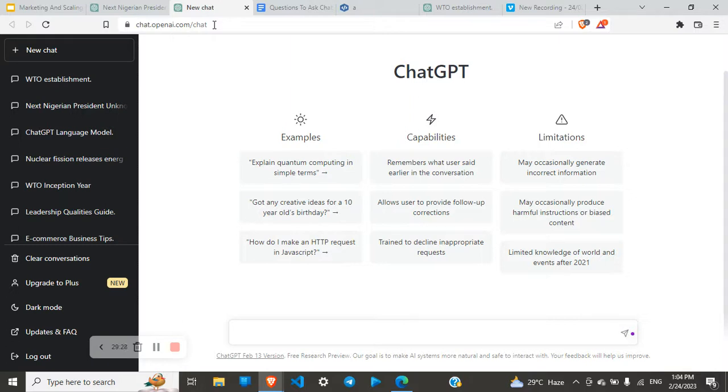Writing an essay for people, writing an article, writing a blog. You can use ChatGPT to do all of that. So, 10 ways to make money online.